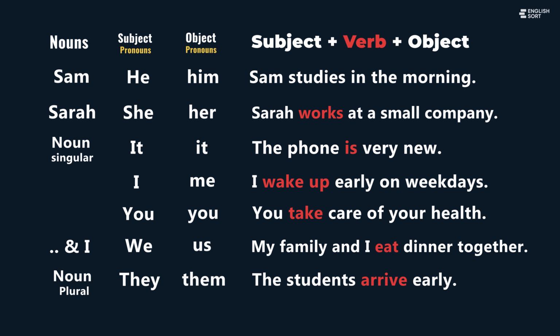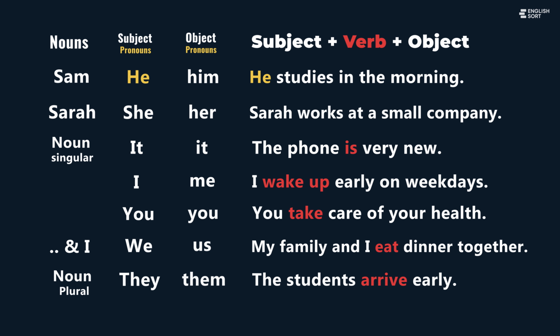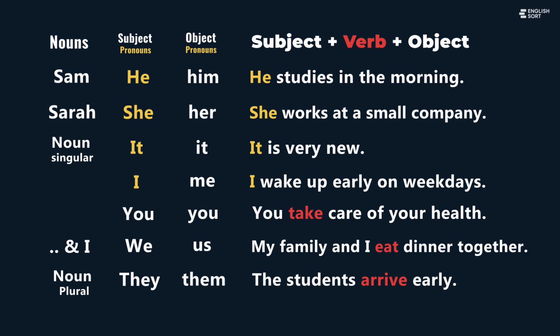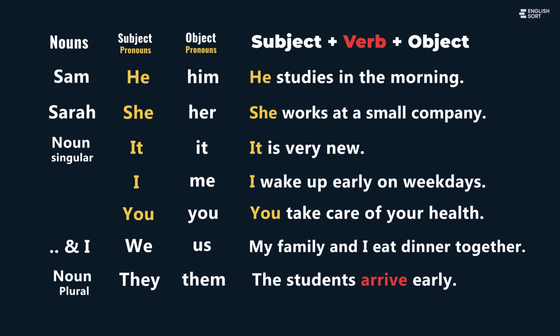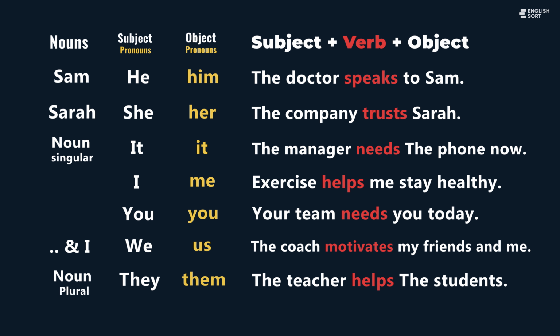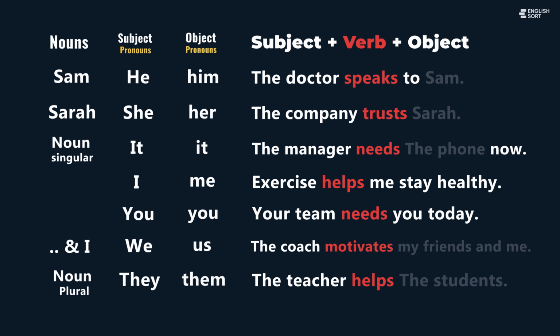Sam studies in the morning. He studies in the morning. Sarah works at a small company. She works at a small company. The phone is very new. It is very new. I wake up early on weekdays. You take care of your health. My family and I eat dinner together. We eat dinner together. The students arrive early. They arrive early. Object pronouns replace nouns when the noun is the object, the person or thing receiving the action.